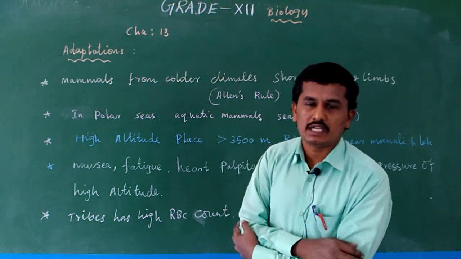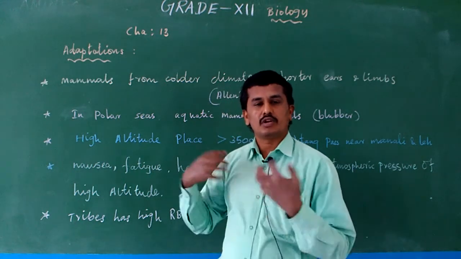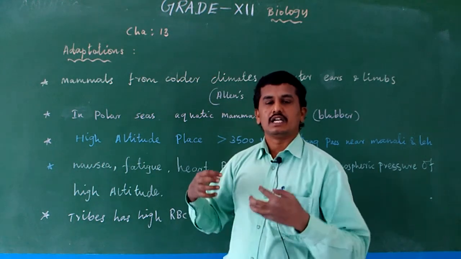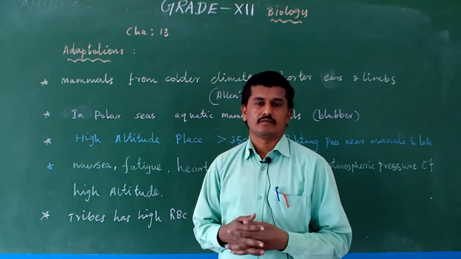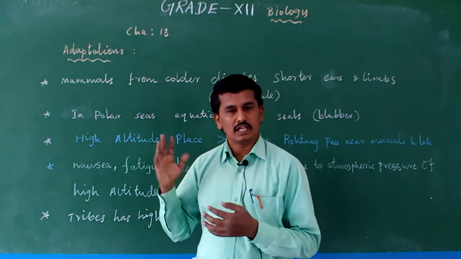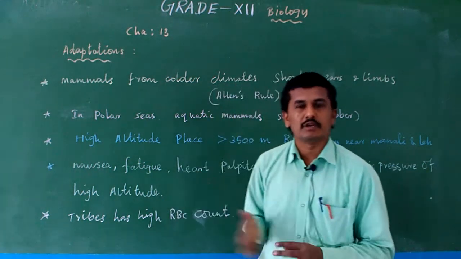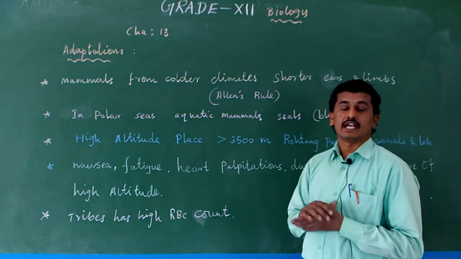Normally, in normal climate, normal season, we eat more food and it stores the extra food in the form of fat below the skin, in adipose tissue. In the same way, sea animals, particularly aquatic mammals, store their fat as blubber.